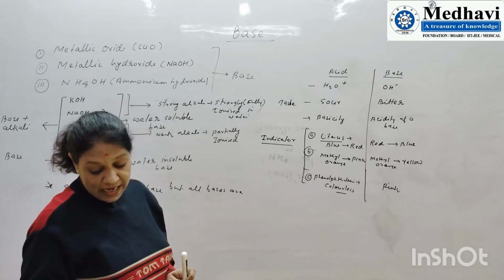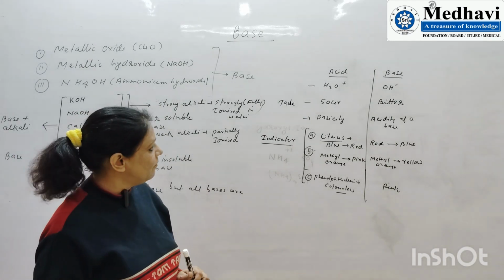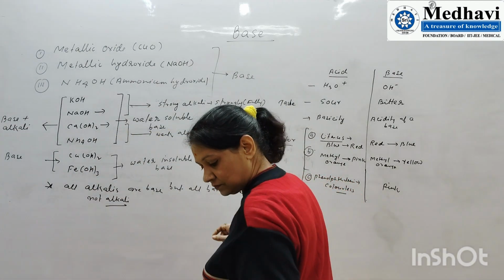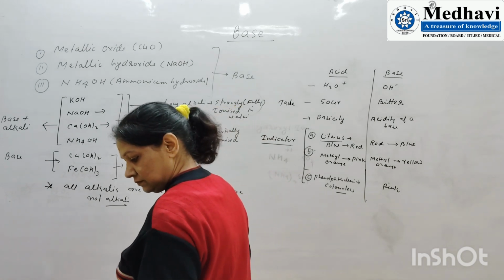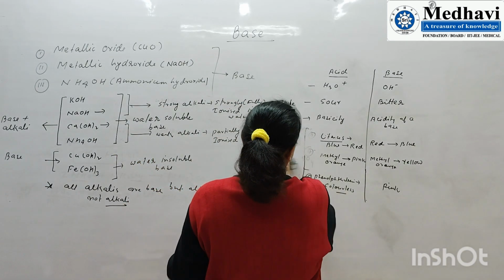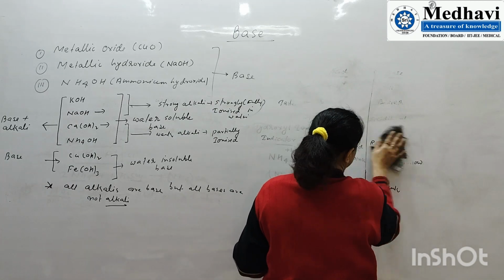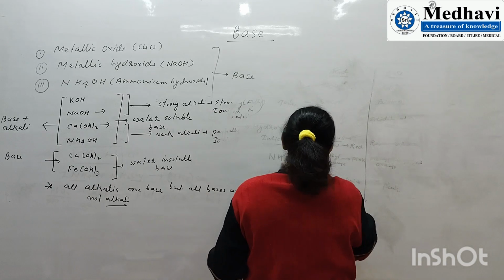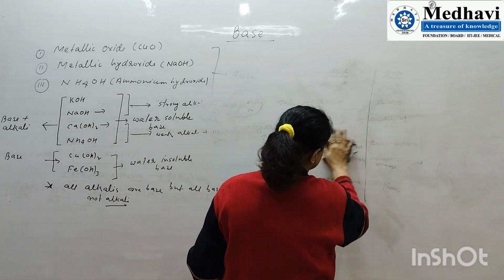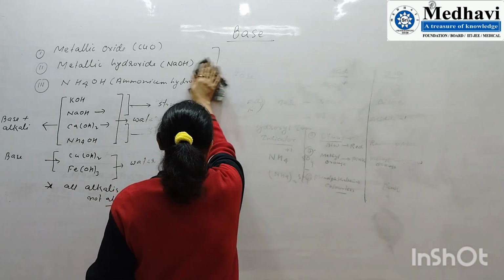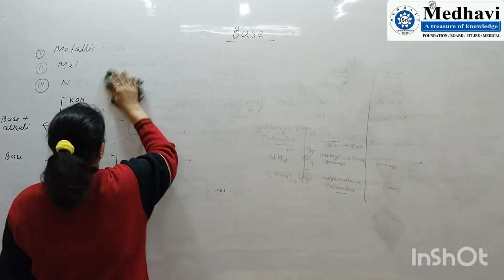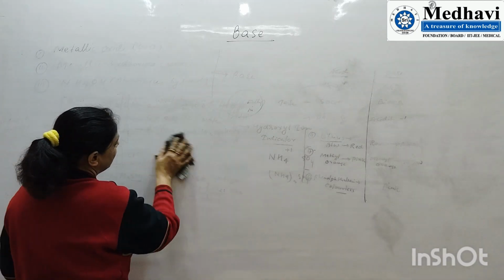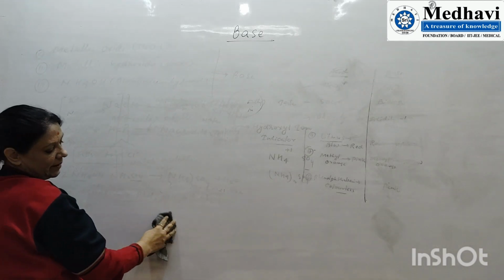Now next is the classification of the base. Very, very important classification. How will we classify bases? The way I have classified acids, the same way we have to classify bases also. This is very important for the other chapters too.